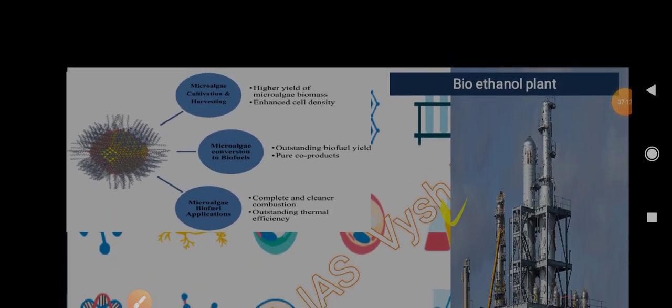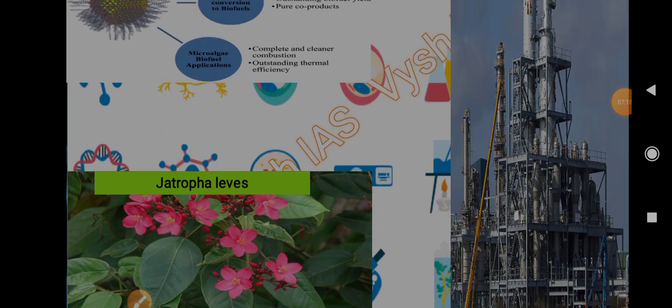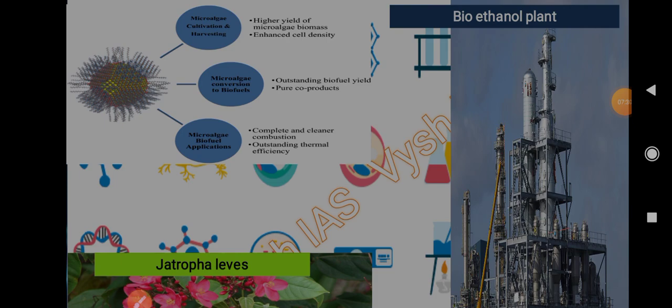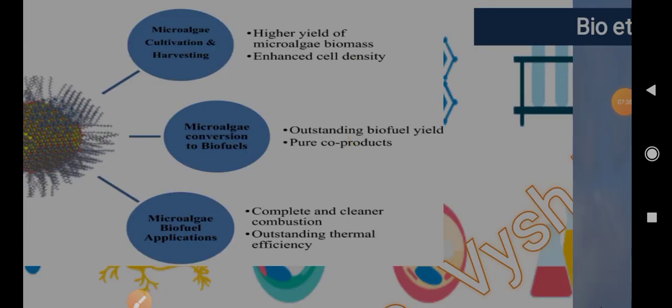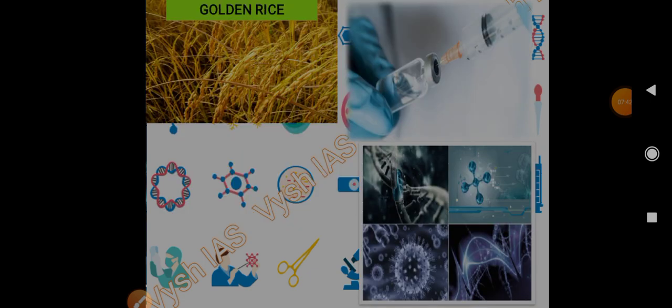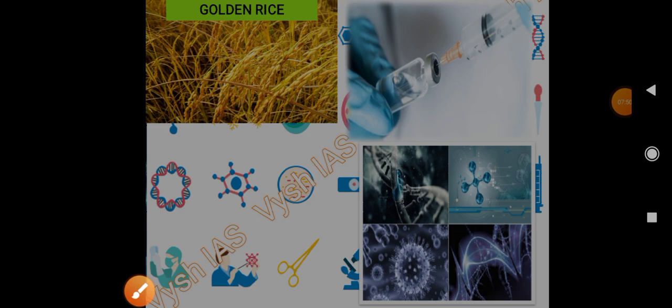So this is used as biofuel. Then we have jatropha leaves, it is also used as biofuel. And in 2018 it was in current affairs, right, because once a SpiceJet flight was fueled by jatropha leaves. And then microalgae, here we can see microalgae, it is also used as biofuel. Then see, this is golden rice which we are talking about, it has additional vitamin A. Then these are vaccines. So these are some familiar examples of the uses of biotechnology around us, right.